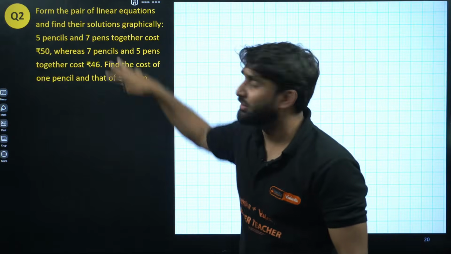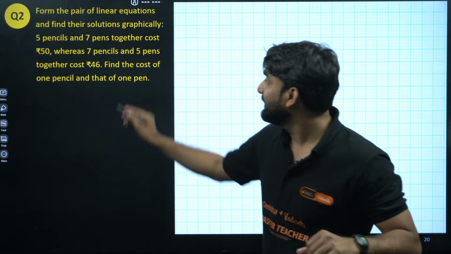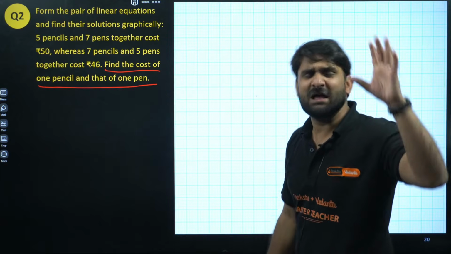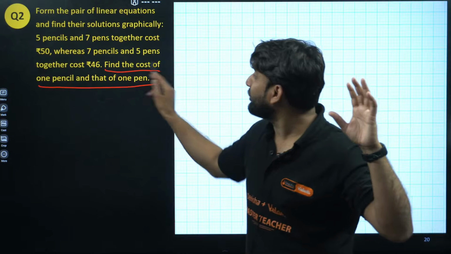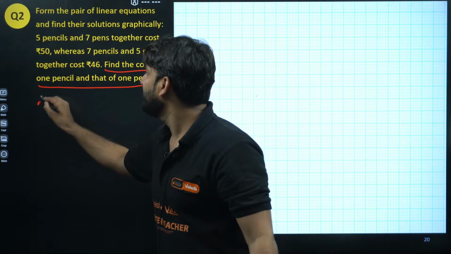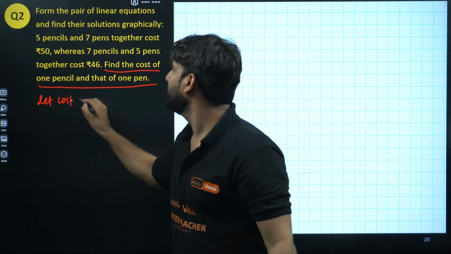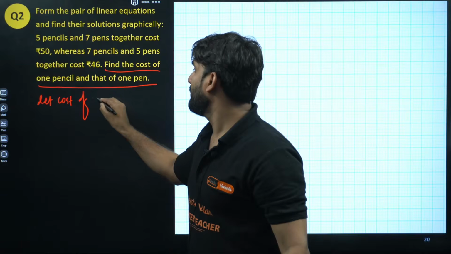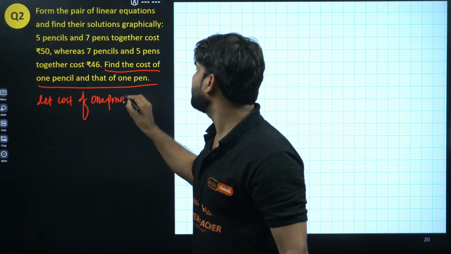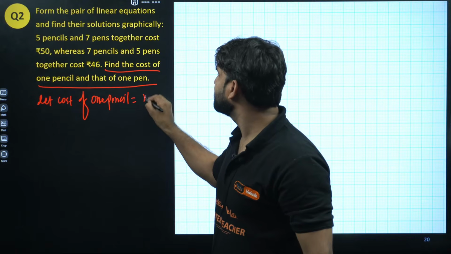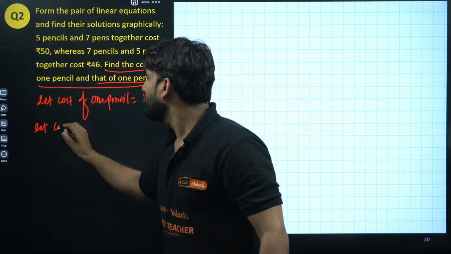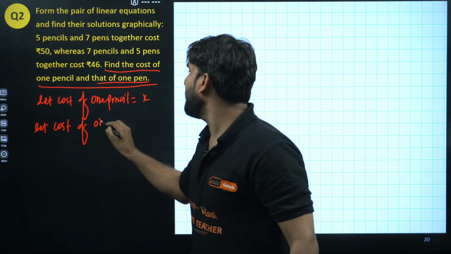So my dear, look at the question, how to form the equation. Let me tell you. What is the last line? Read the last line. Always read the last line. So find the cost of one pencil. We don't know. So let's assume. Let the cost of one pencil be X, and that of one pen we don't know, so let the cost of one pen be Y.